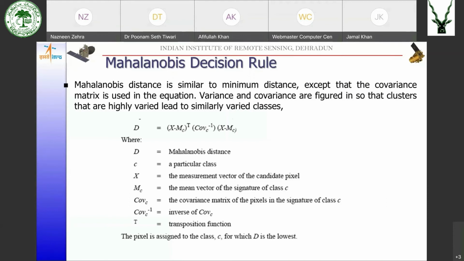To correct for that, the Mahalanobis decision rule is similar to minimum distance, except that the covariance matrix is used in the equation. The variance and covariance are figured in so that clusters that are highly varied lead to similarly varied classes. That is why we are using the variance here.